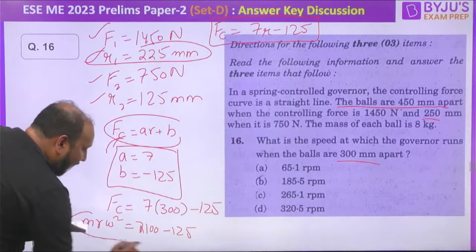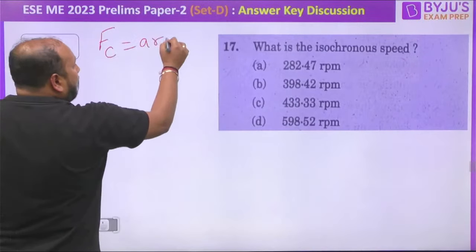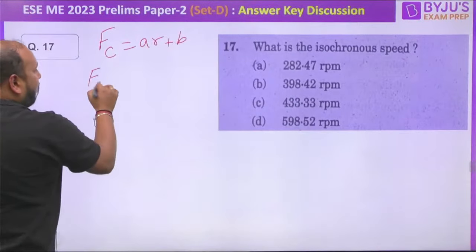Let us go to the next question on the screen. They are asking what is the isochronous speed? We have already worked out the equation: FC is equal to AR plus B, that is FC is equal to 7R minus 125. Now isochronous is being discussed. That means FC is equal to A into R, that is 7 into R, equal to MR omega square.